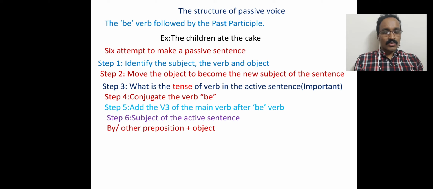So dear students, you are requested to note these 6 steps to ensure this type of changing. Therefore you will be able to change any active sentences into passive sentences. And for making an active voice from a passive, it is just the vice versa, that means just the opposite of this rule. Therefore you have to keep in mind these 6 steps.